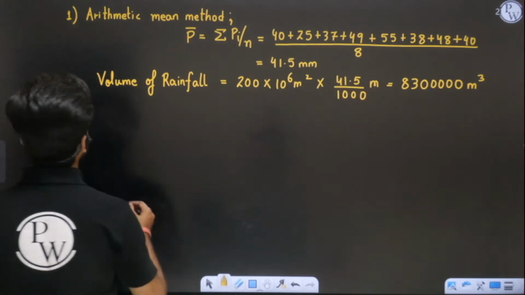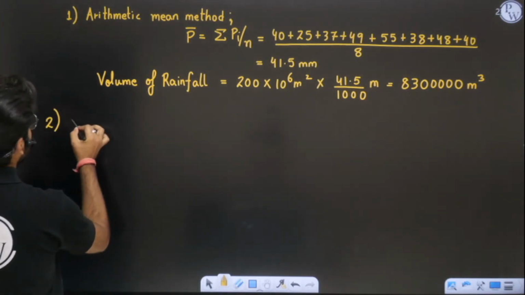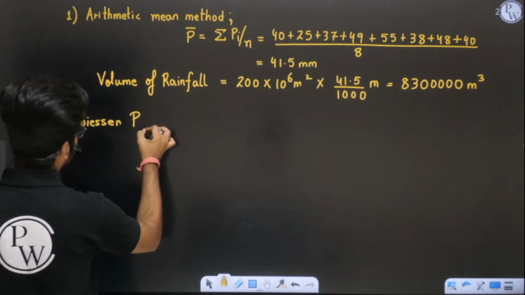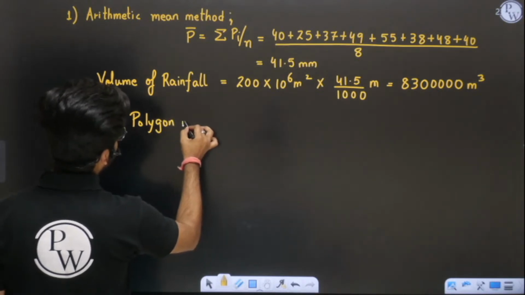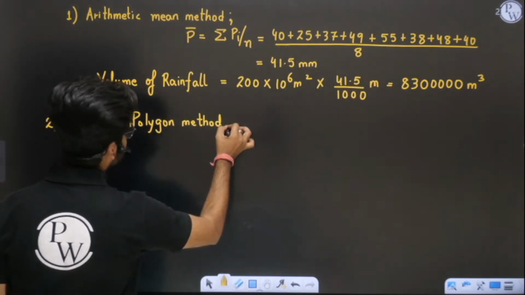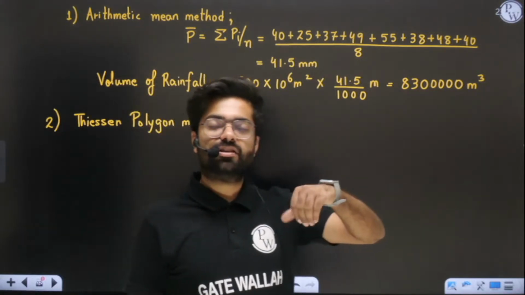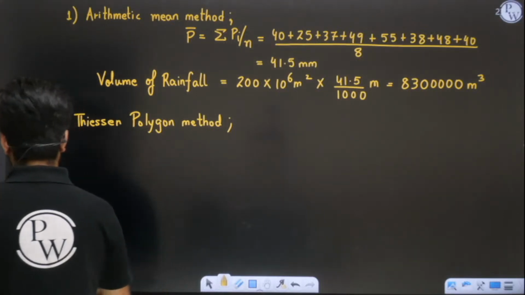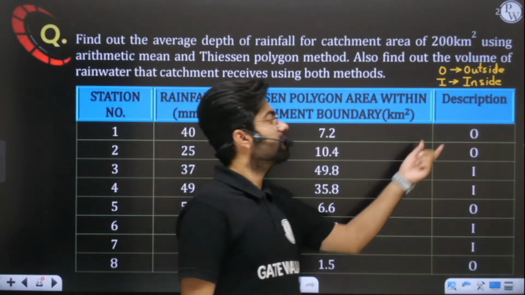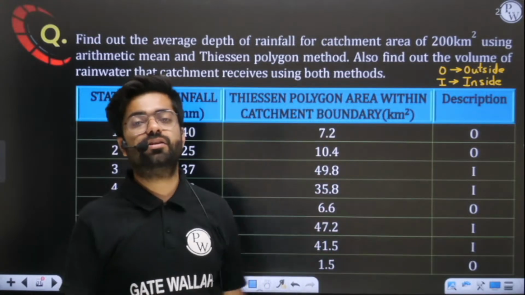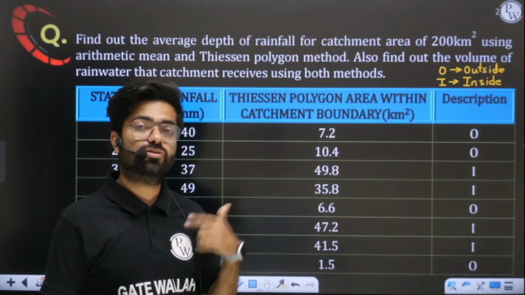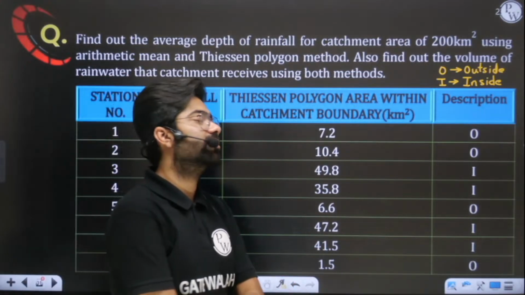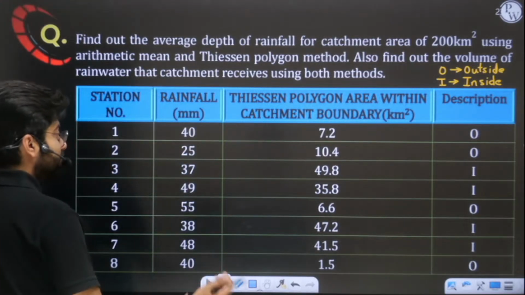One thing is not clear to us, otherwise all things are clear: that outside and inside thing. If my catchment area is lying inside or outside, will it make any difference or not? Otherwise, you simply have to apply the Thiessen polygon method. Sir, should I consider the area of those rain gauges which are lying outside? Yes, you have to consider it. I will explain the concept later.